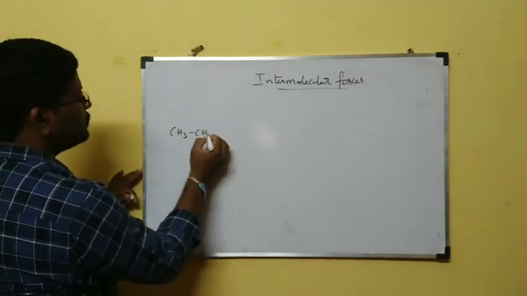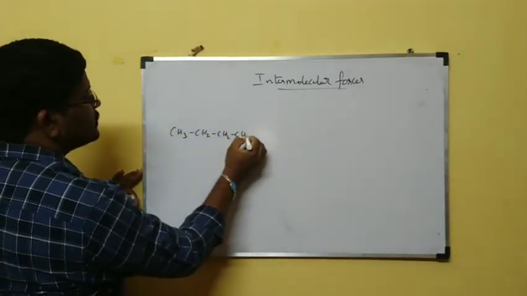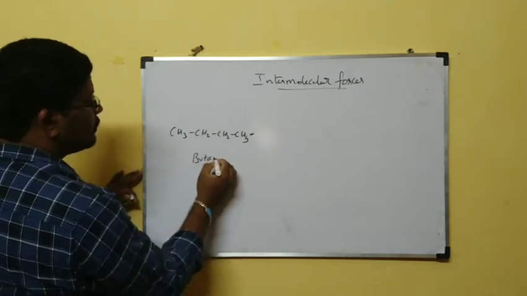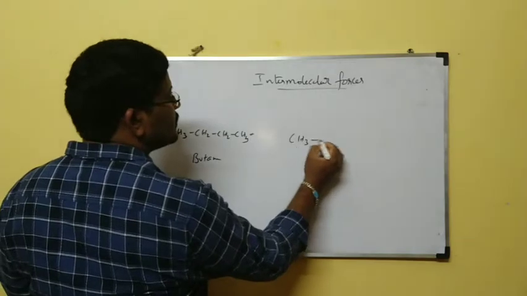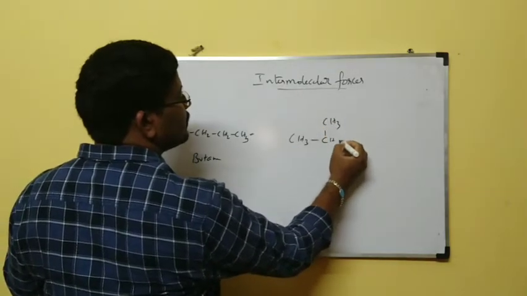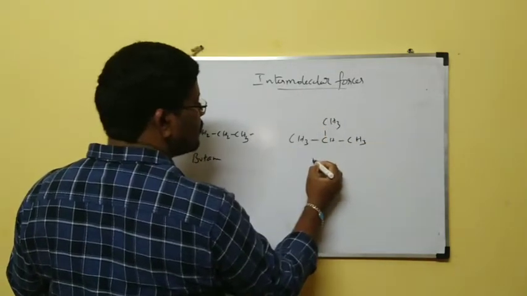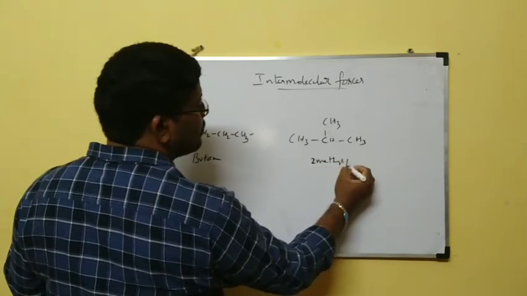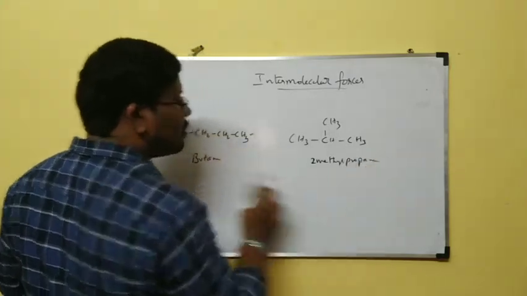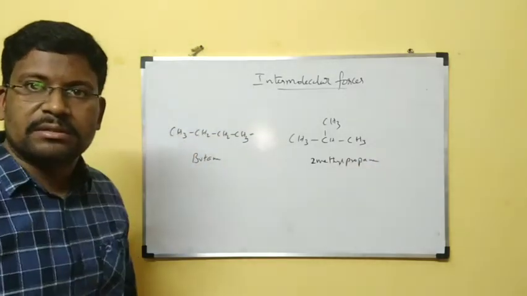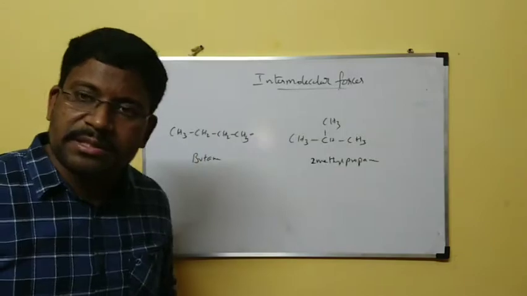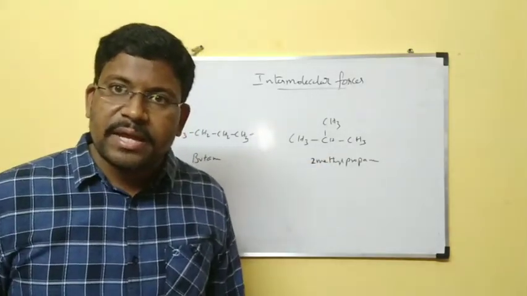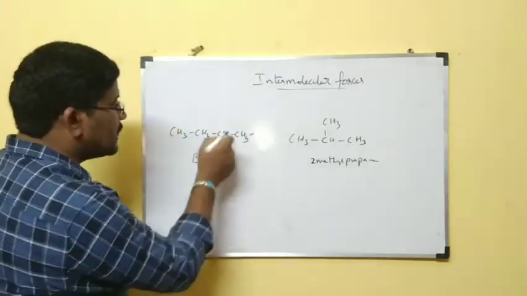CH3, CH2, CH2, CH3, butane. CH3, CH, CH3, CH3. This is isobutane, 2-methyl propane. Both have the same number of carbons. Butane has 4 carbons, 2-methyl propane also has 4 carbons. But butane is a straight chain.